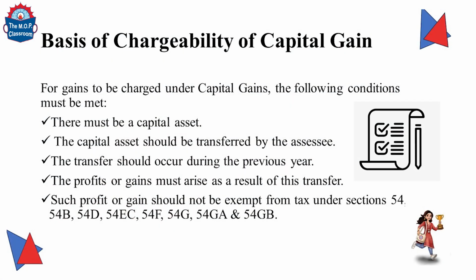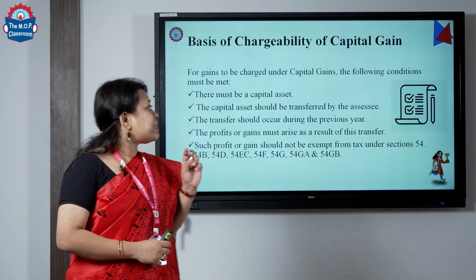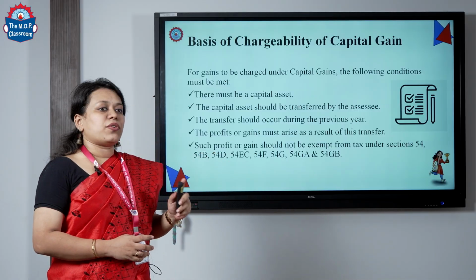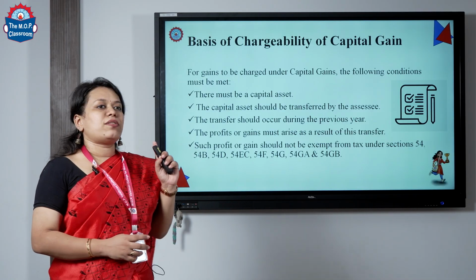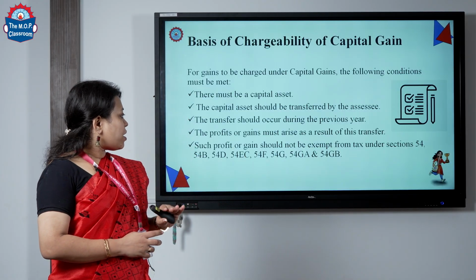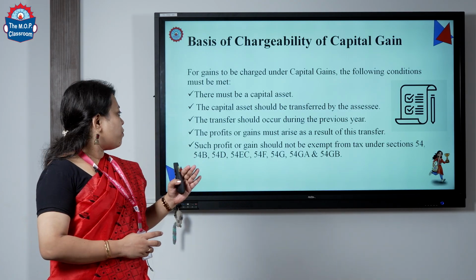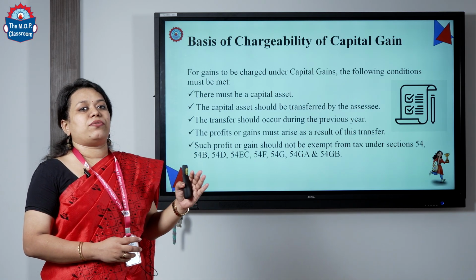On what basis does a capital gain be charged? That is, it must satisfy certain conditions to charge capital gains. First, it must be a capital asset. Second, it should be transferred by the assessee. Third, the transfer should have happened during the previous year. Fourth, the profits or gains must arise from that particular transfer, and such profits and gains should not be exempt under sections 54, 54B, 54D, 54EC, 54G, 54GA and 54GB.